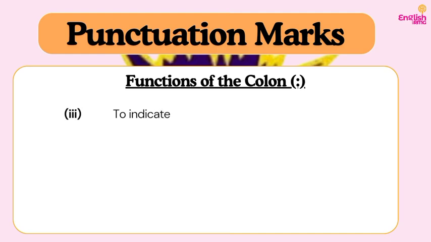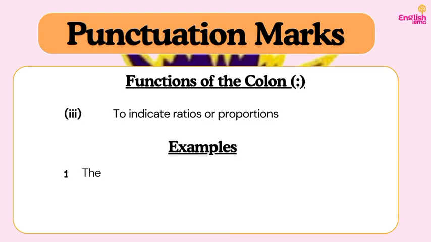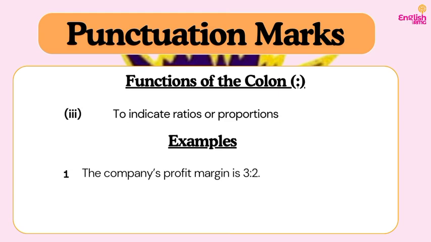I hope you do. Function 3, to indicate ratios or proportions. So this is what we do in arithmetic, mathematics generally. Or we can also use it to explain whatever ratio that we are trying to put in our writing. So for example, we have the company's profit margin is 3:2. That is the proportion of what?